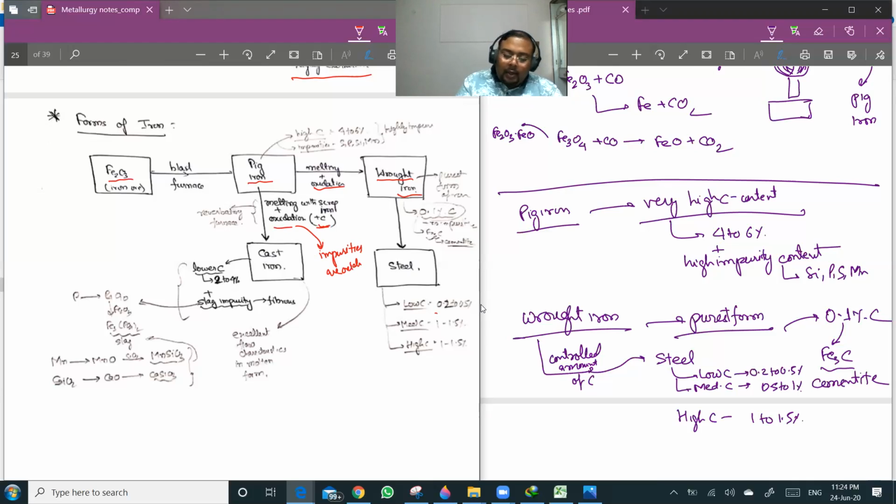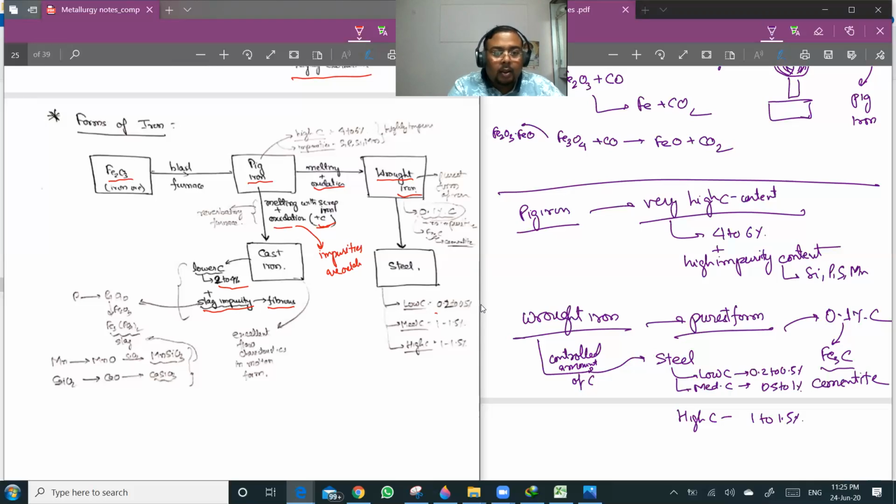And since you have added carbon, the carbon content now increases from 2 to 4%, and the product which you get is cast iron. The slag impurities will be like fibrous impurity, that can be removed. Now you see, cast iron has excellent flow characteristics.